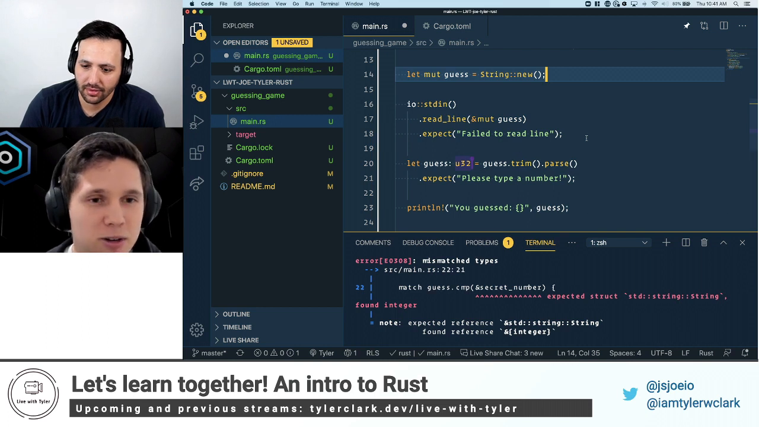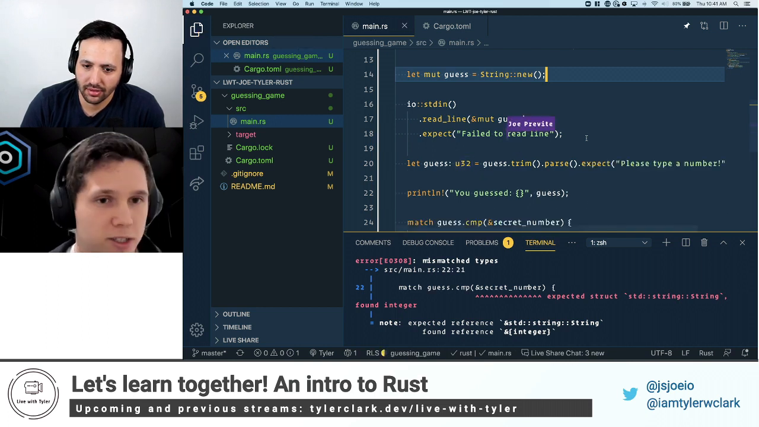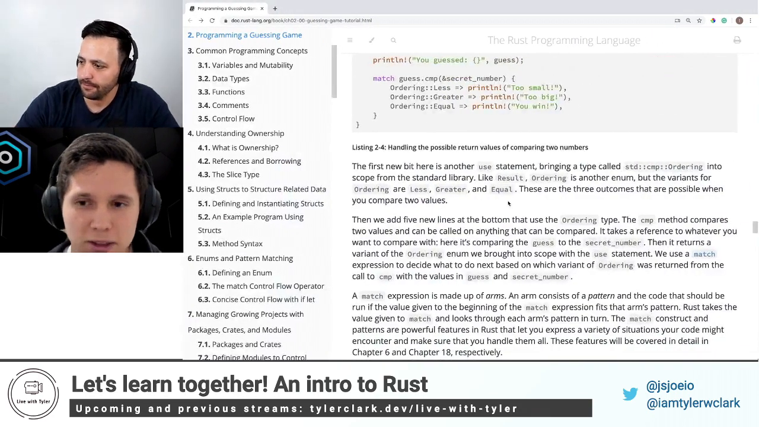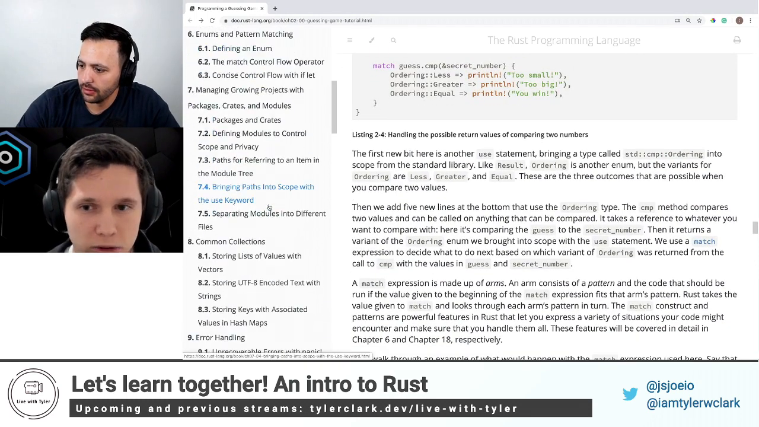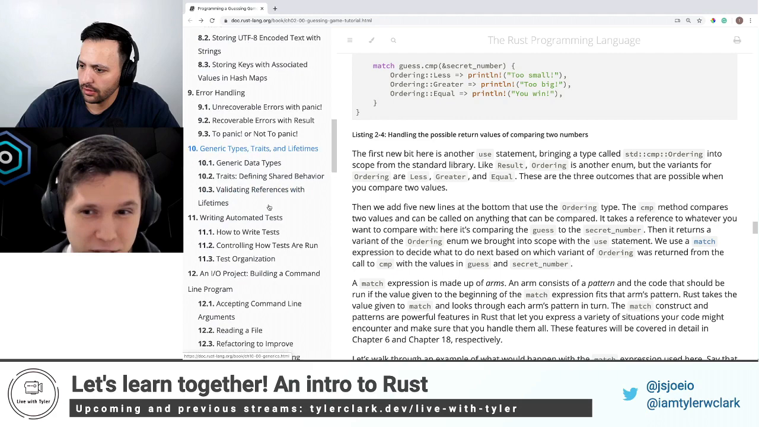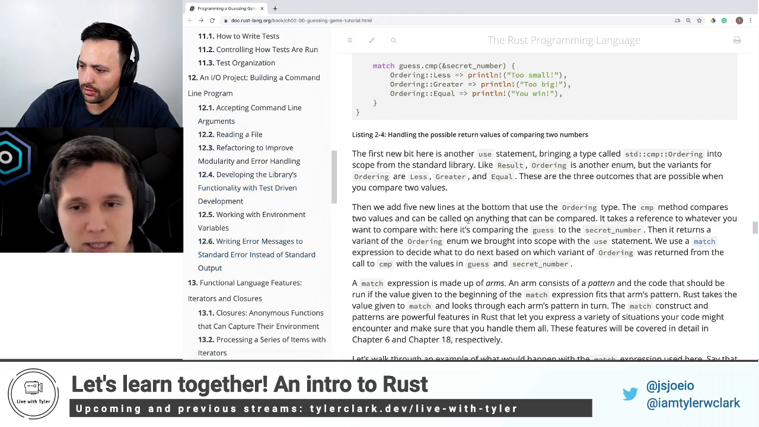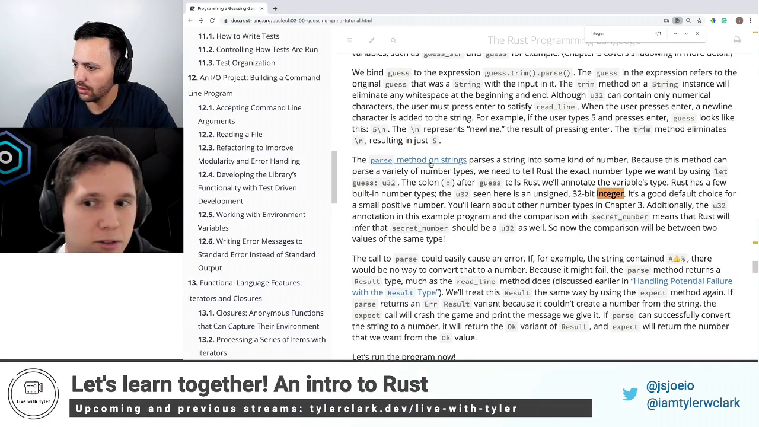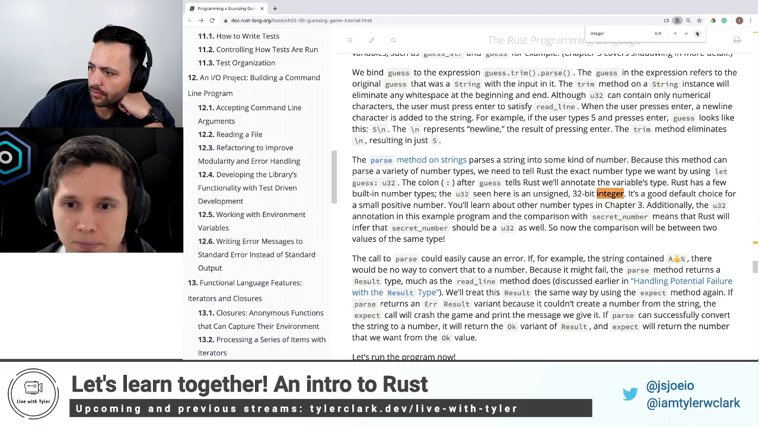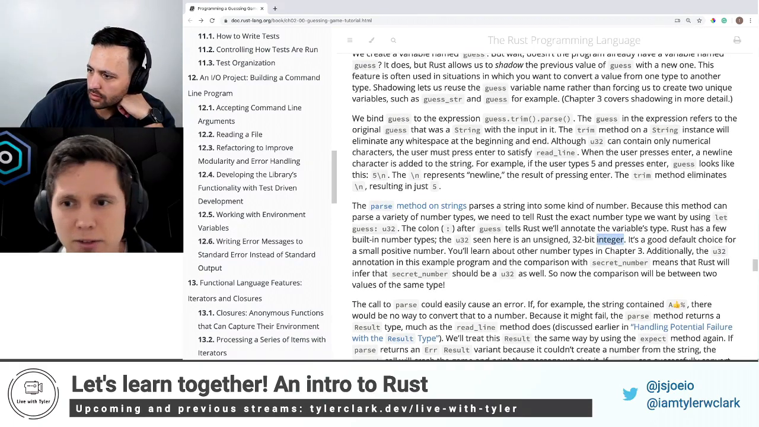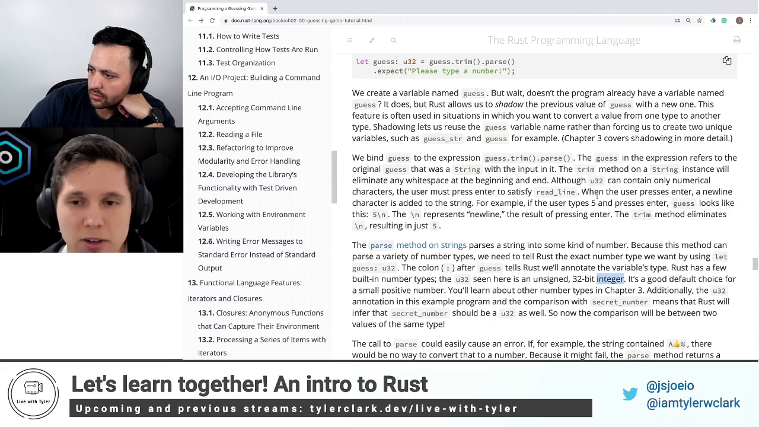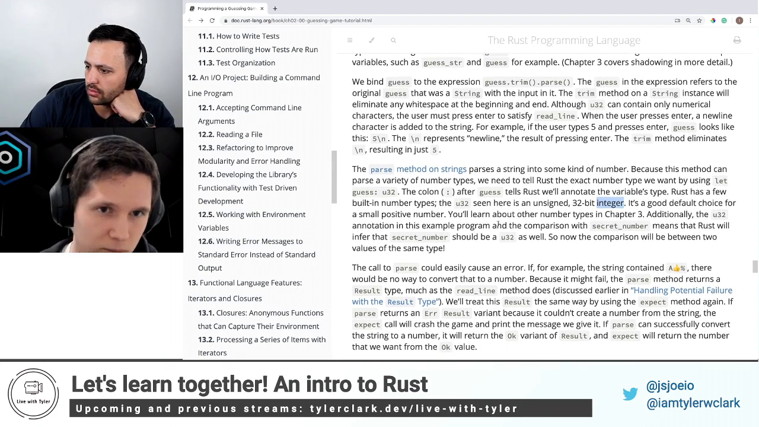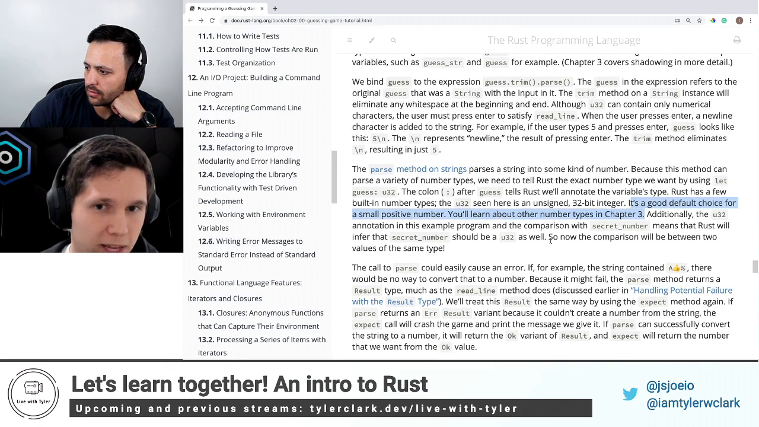Numbers are a little bit confusing to me in Rust still because there are so many different types. It explains it a little in this doc. The default for integers is u32, an unsigned 32-bit integer. Unsigned means there's no positive or negative sign, so it's positive essentially. The docs say it's a good default choice for a small positive number, and they talk about number types more in chapter 3 in a lot more depth. So why do we need that? We'll see that in one second.